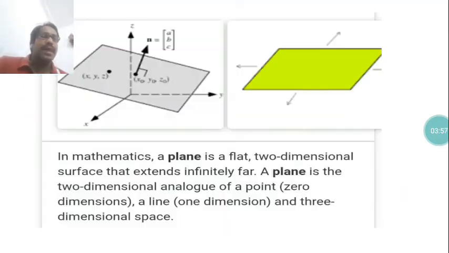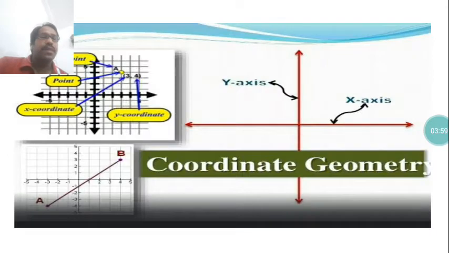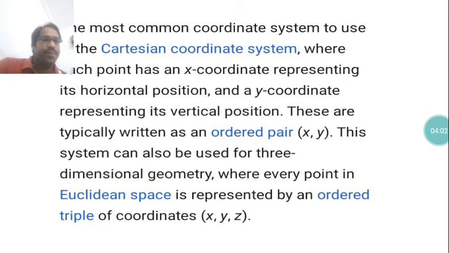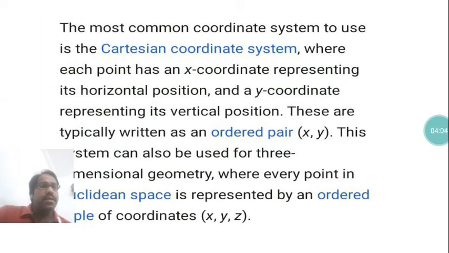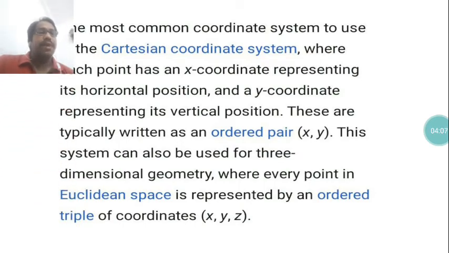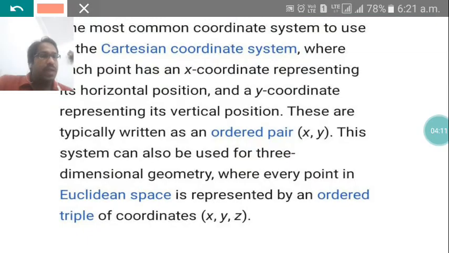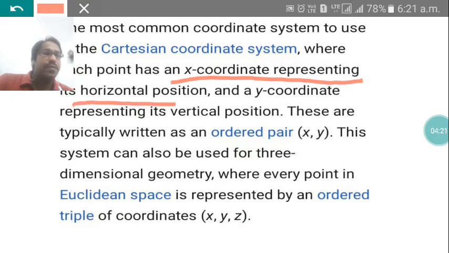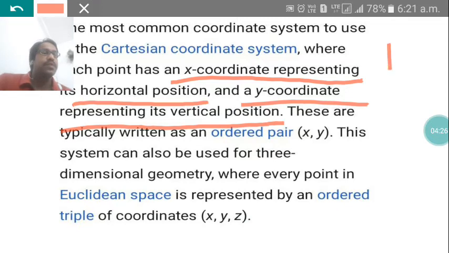Okay, now what after that? What is the most important thing here? I said I will explain what is 2-dimension, 3-dimension. So this is called 2-dimension. See, this is when the location of a point is written in x coordinate and y coordinate. This is called a plane. Here what is the x coordinate? The x coordinate represents the horizontal position and the y coordinate represents its vertical position. I have shown you that figure. So this horizontal is called x and this vertical is called y.